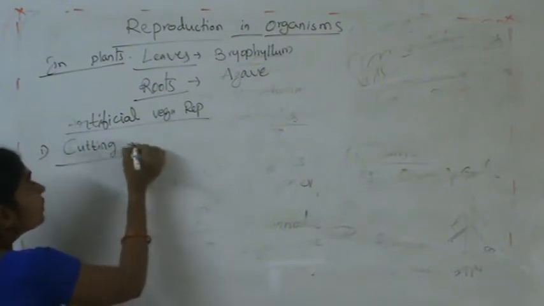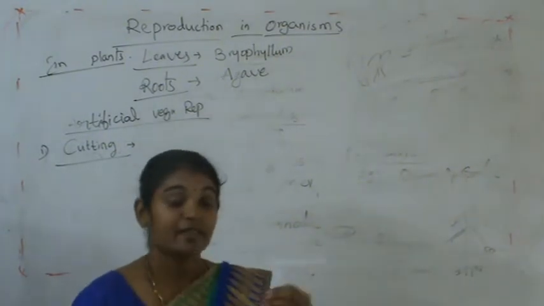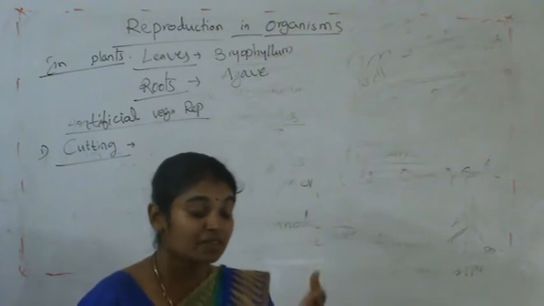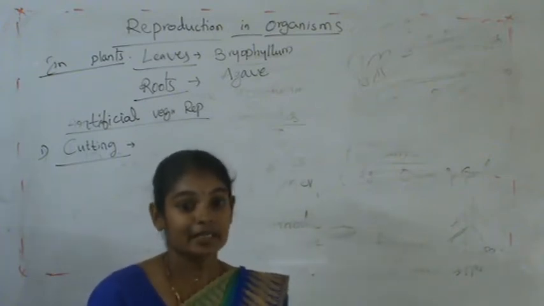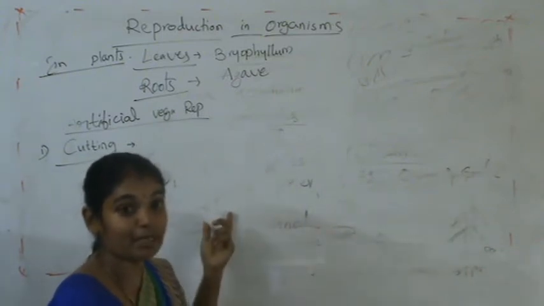Cutting. In this process, whether it is a stem, root or leaf, if we cut that part and plant it in the soil, it develops into a new plant. It is an artificial developing process.